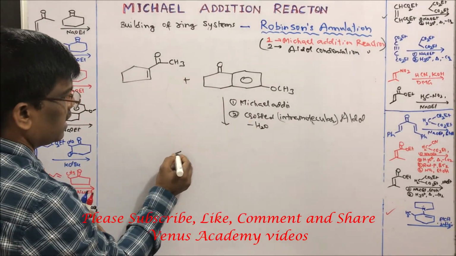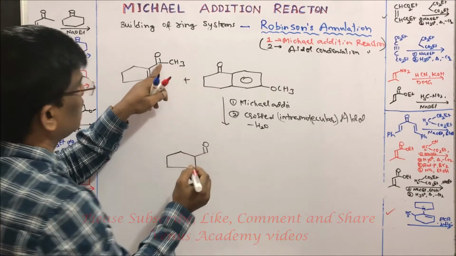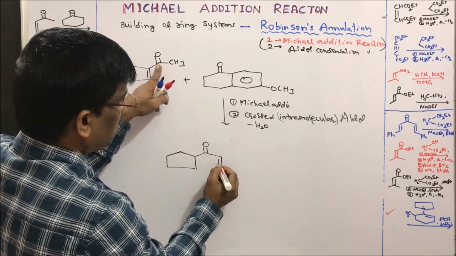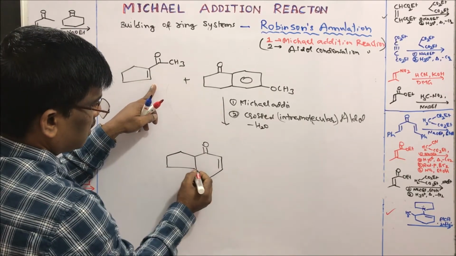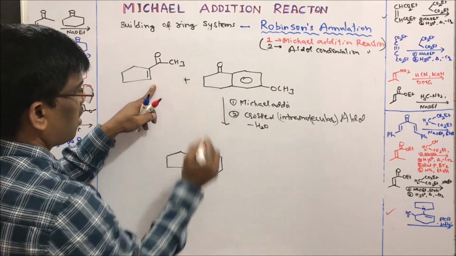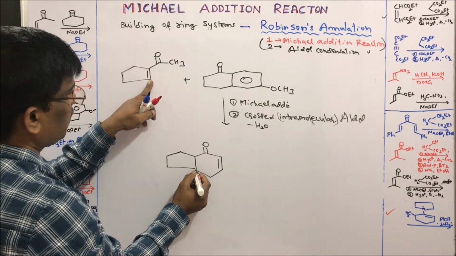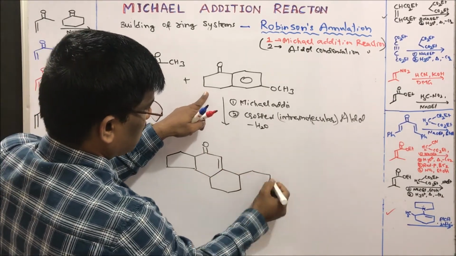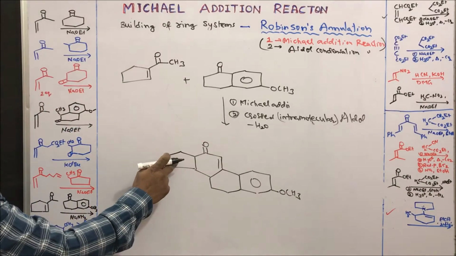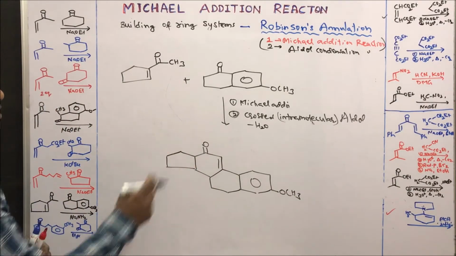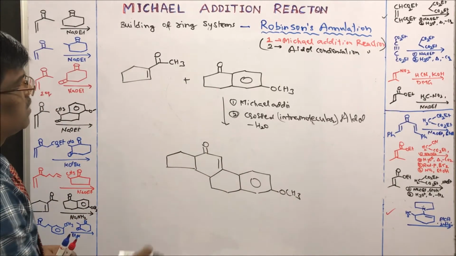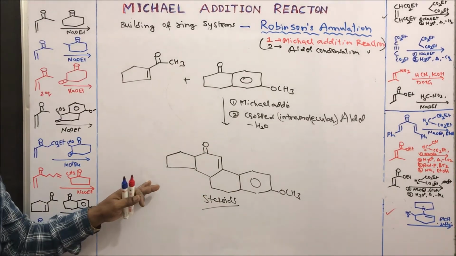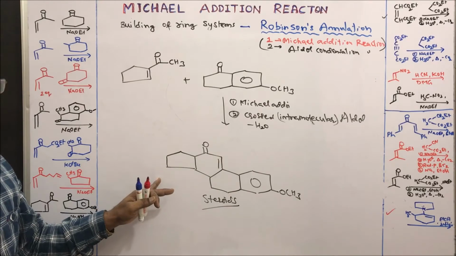I am straight away writing this carbonyl compound is here, and this is going to form a double bond, and this is going to be this carbon, and it has formed a C-C single bond and the remaining. So a 5-member ring is here. Yes. So this type of system you will find in steroids. So it is very important for the building up of the steroid ring system.